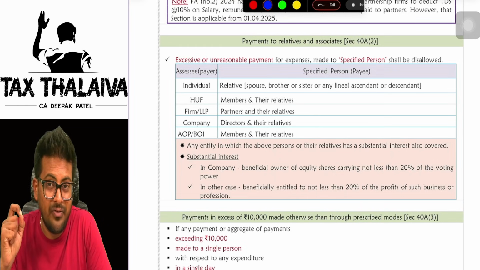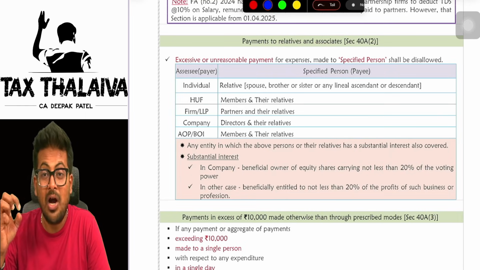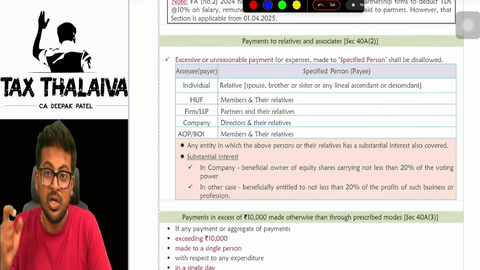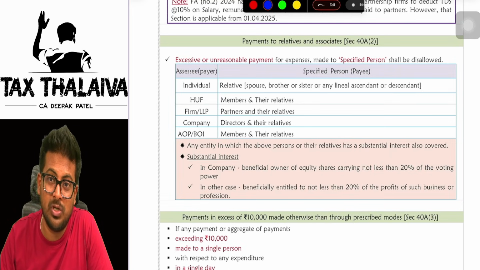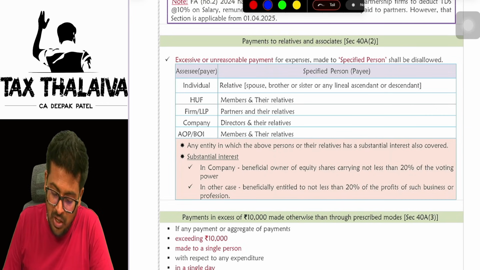How to reduce the profit? Either reduce the revenue or increase the expenses. Yes or no? How to increase the expenses? You show bigger entries. You paid actually 10,000, show 20,000 as an expenditure in your books of accounts. That is what you think. Yes or no? That is why this section has come.